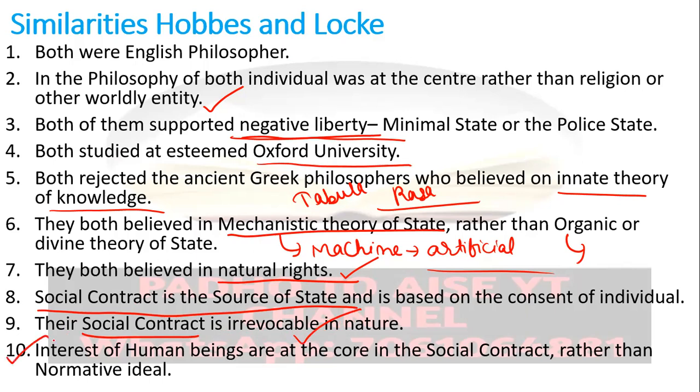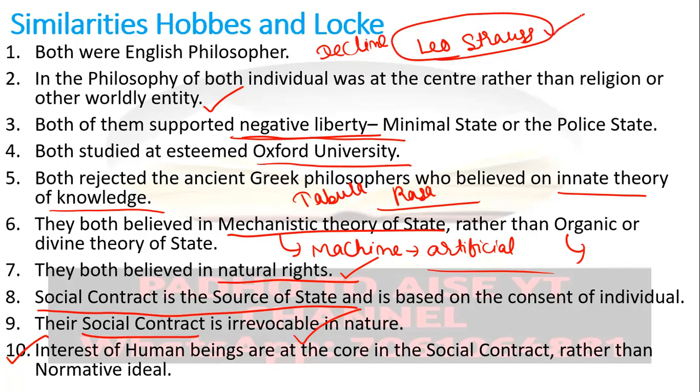The 10th point you need to understand was pointed out by Leo Strauss. Leo Strauss is connected with the revival of political theory. You might know about a debate, the decline of political theory. When we talk about the decline of political theory, David Easton, then Robert Dahl, Peter Laslett, these are the thinkers talking about the decline of political theory, along with Alfred Cobban. On the other hand, Leo Strauss is talking about the revival of political theory.